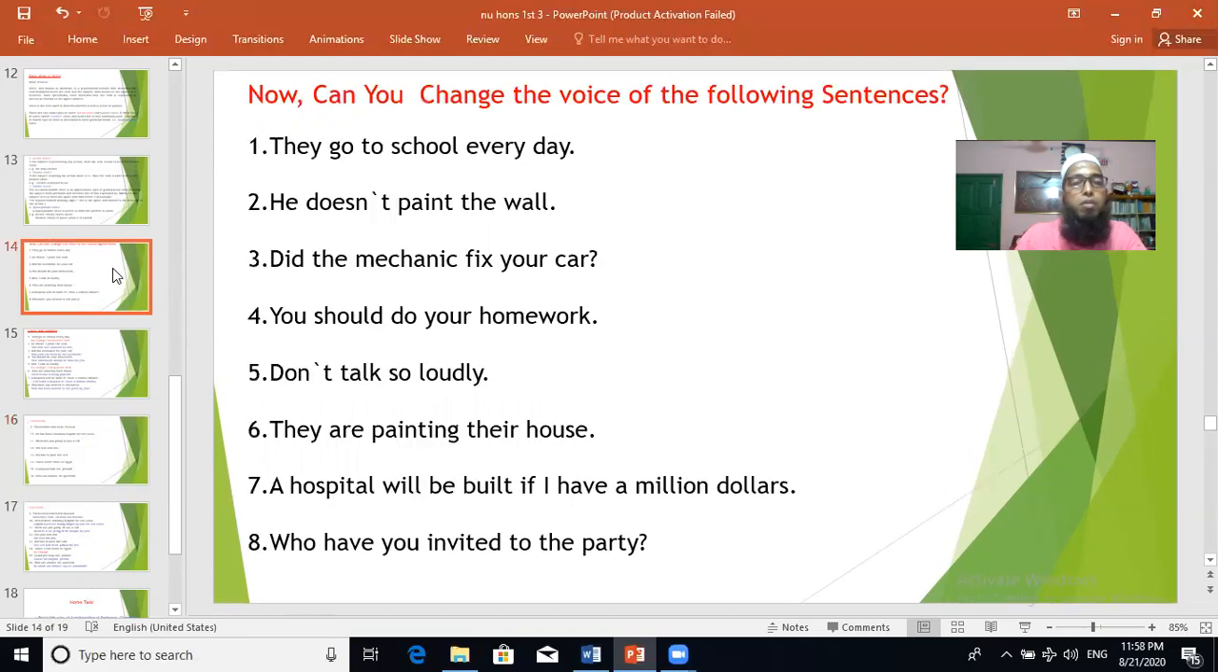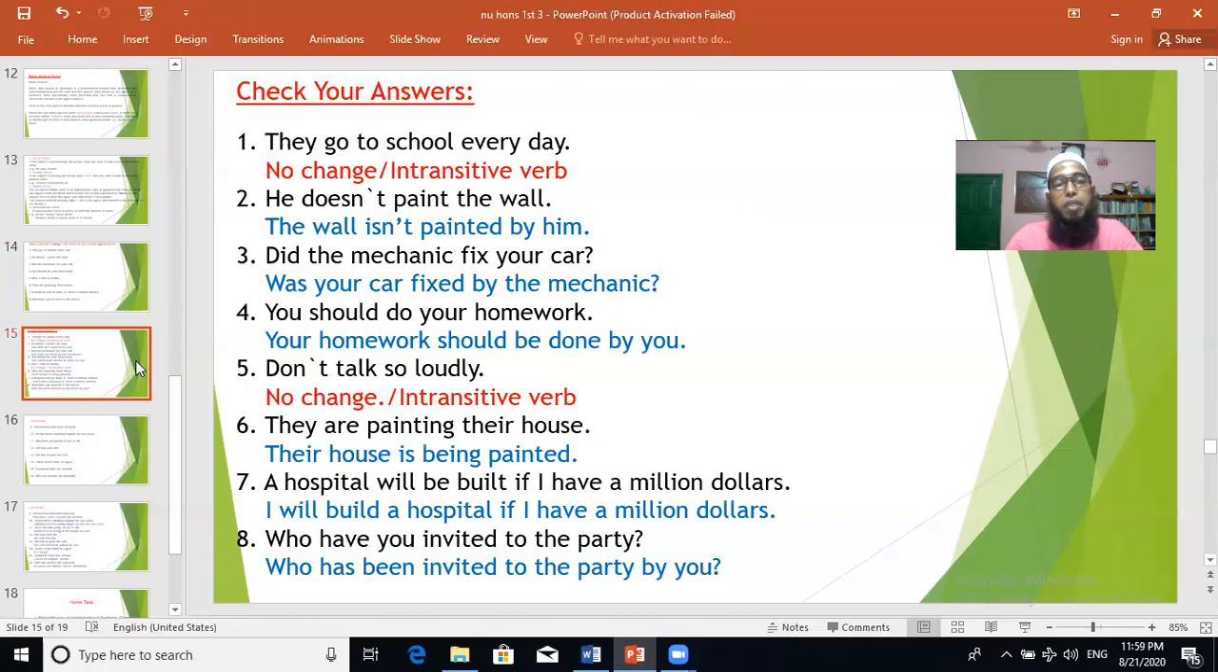So look at the previous exercise questions. Now check your answers. The answers are given here, check. They go to school every day. Some of you may be confused. So, learning by doing, as I told you in the other class, I am not going to give you every rule here, but I am explaining some of the rules while giving answers. So try to remember. You know these things, but some you may forget by this time.